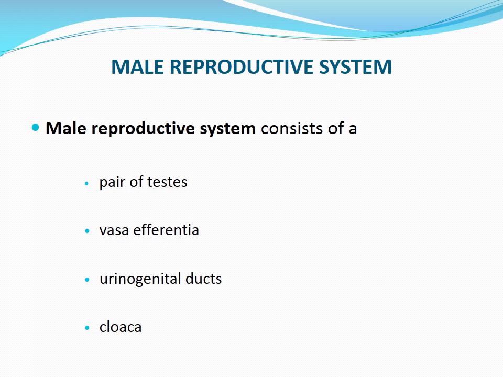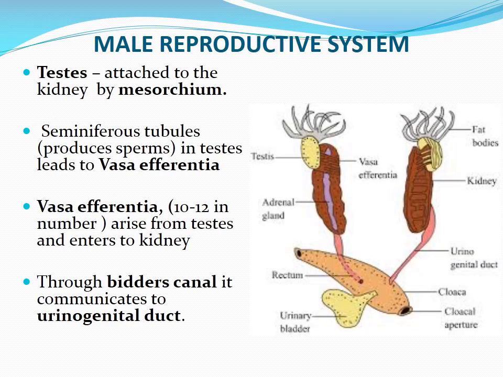So about the male reproductive system, which are the major parts or organs present in the male reproductive system of frog? Mainly it consists of a pair of testes, vasa efferentia, urinogenital ducts and cloaca. In this slide, you can see the diagram of the reproductive system of male frog. Here, you can see a pair of testes attached to the kidney by a double fold of membrane known as mesorchium.